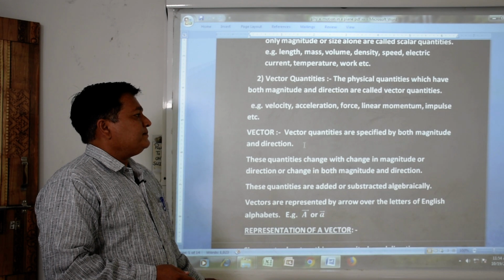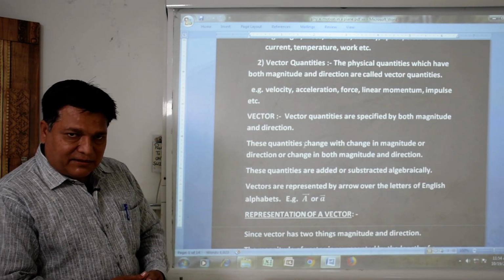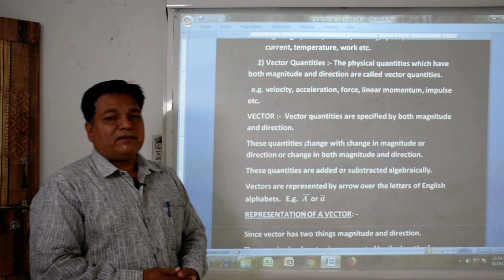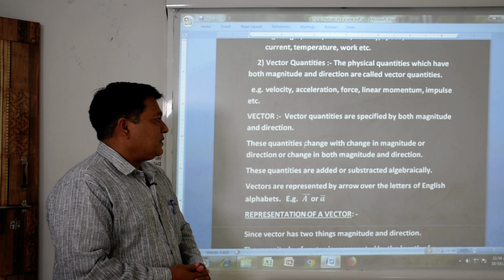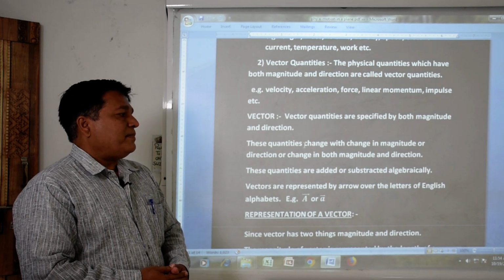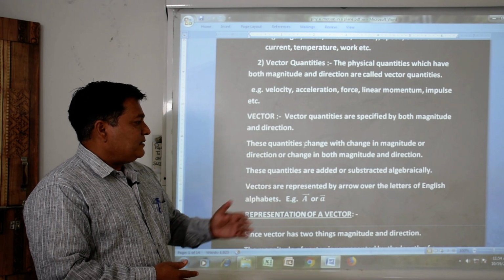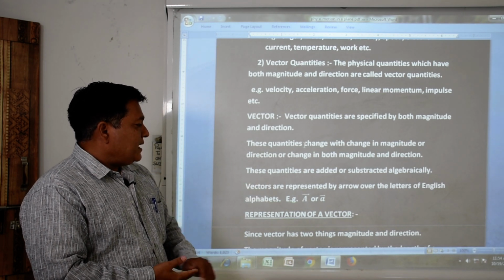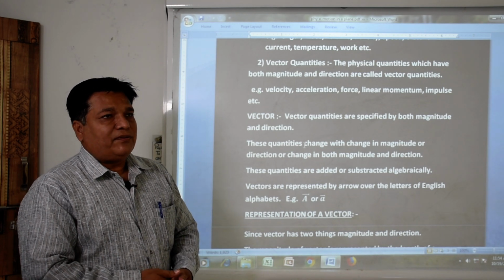Since in this chapter we are going to study vector algebra, we are going to study vectors in detail. What are the uses of those quantities and how do we apply vector algebra? First we study how we represent a vector quantity.